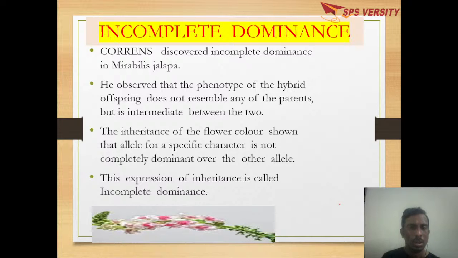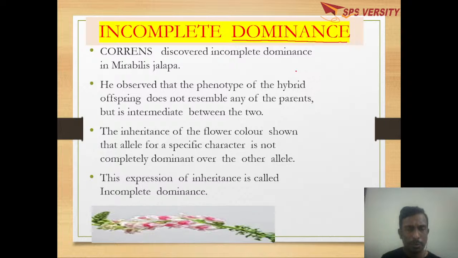So till now, what we discussed is the monohybrid cross and the law of Mendel, which is the law of segregation. Based on the monohybrid cross, Mendel proposed the law of dominance and the law of segregation. What the law of dominance says is that in a genotype, there will be a dominant allele, which will express, and a recessive allele, which is not able to.